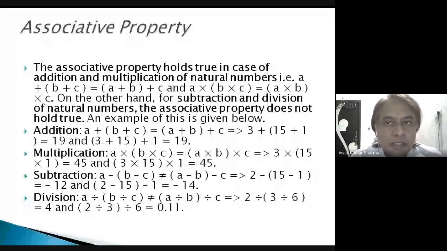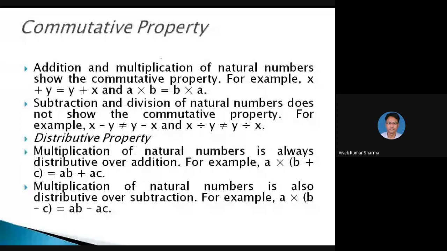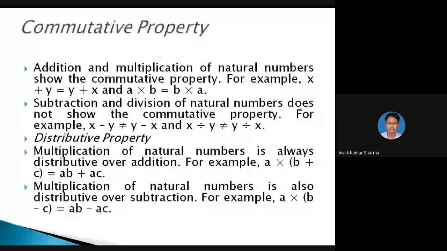Commutative property: addition and multiplication of natural numbers follow the commutative property. For example, x plus y is equal to y plus x, and a into b is equal to b into a. If we take two natural numbers and arrange them in exchangeable order, it follows the commutative property for addition and multiplication. Subtraction and division of natural numbers do not show the commutative property.